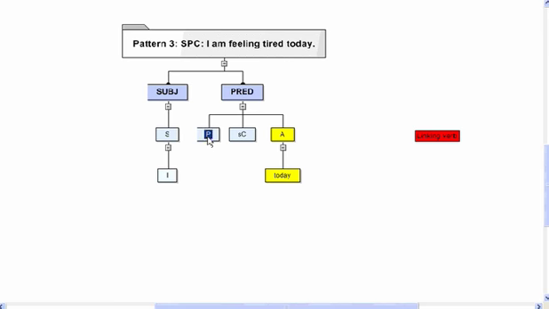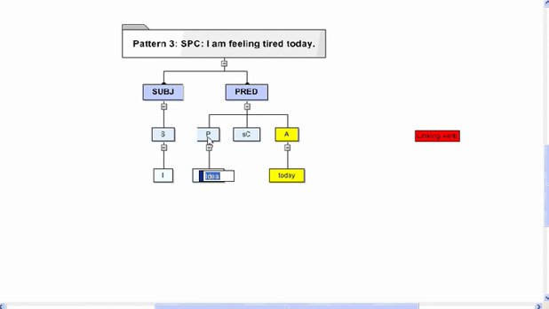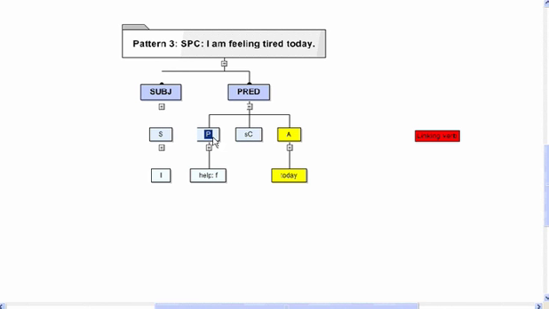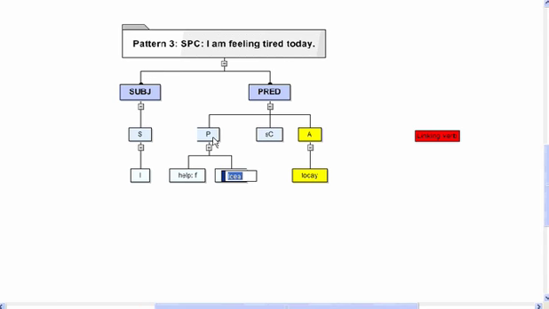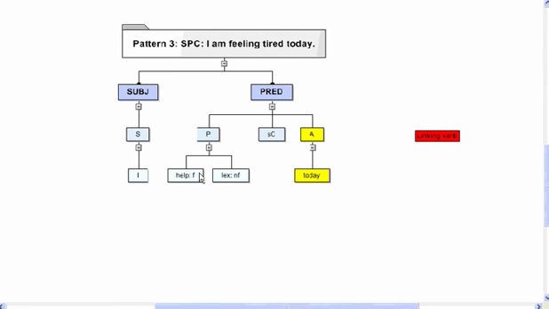The predicator consists of two words. The first word is a helping verb, and it's finite. And the second verb, in what we call the verb phrase, the predicator consists of different kinds of verbs. It's a verb phrase. And we have then the lexical verb. And in this case, the lexical verb is non-finite. If you remember, the finite verb is always that which is to the left. And the helping verb here is "am", and the lexical verb is "feeling".